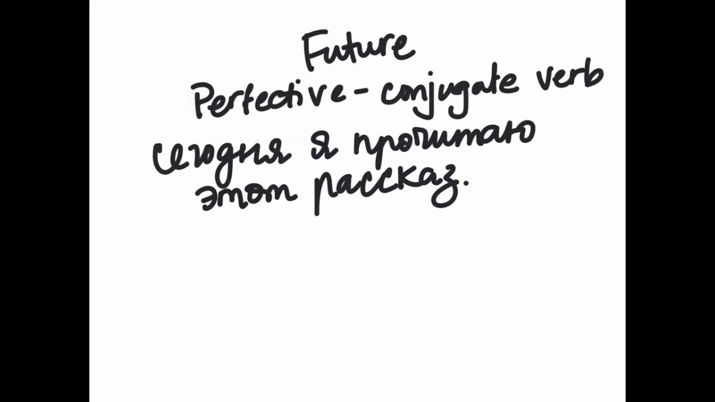However, for perfective verbs, we have another way of making future tense. And what we do is, our conjugated endings are in the future. So, сегодня я прочитаю этот рассказ. Today I will finish reading that story. And like in the past, you can't really have я прочитаю without a direct object. You need to say what you will finish reading.